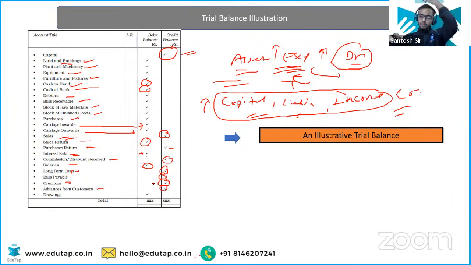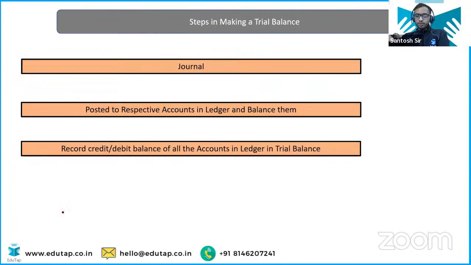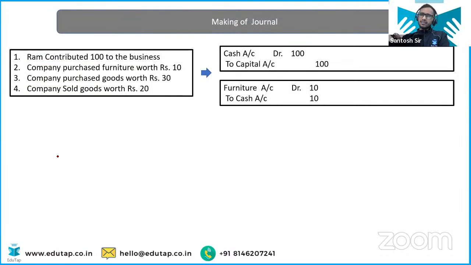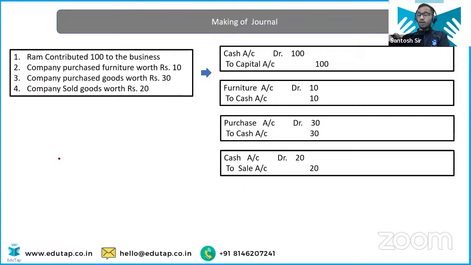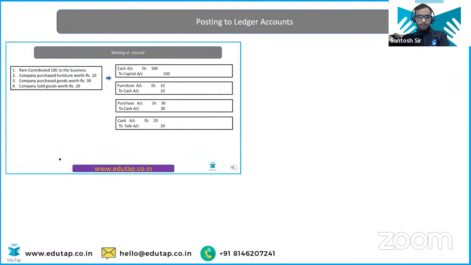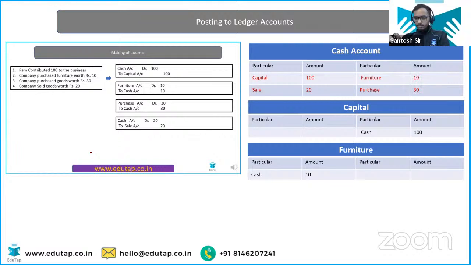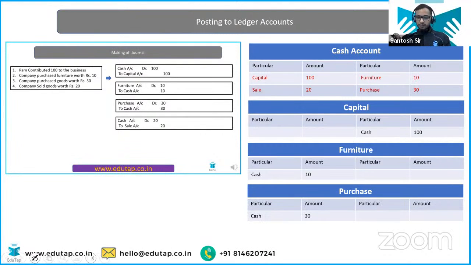So this is the illustrative trial balance, and how you have come to the conclusion that which account is going to have debit balance and which account is going to have credit balance, that I have explained to you. Okay, clear? Now how you're going to enter these balances into the trial balance, we will see that. The entries are the same that we have discussed earlier, and the ledger accounts are also the same. But right now I am discussing with you how we are going to enter the balance amount to the trial balance, and that is very, very easy.